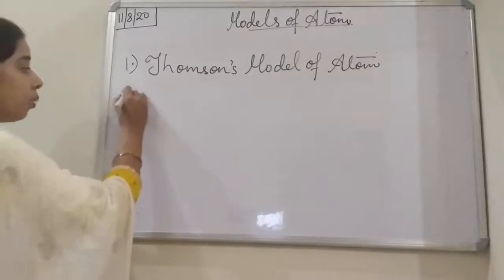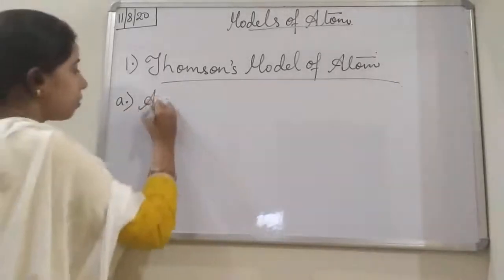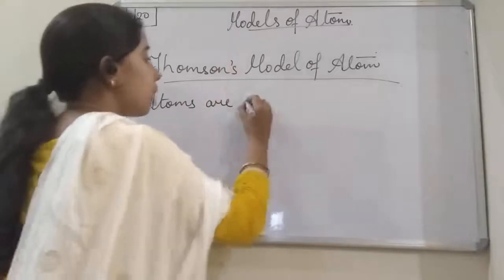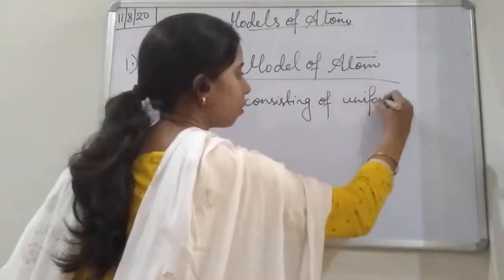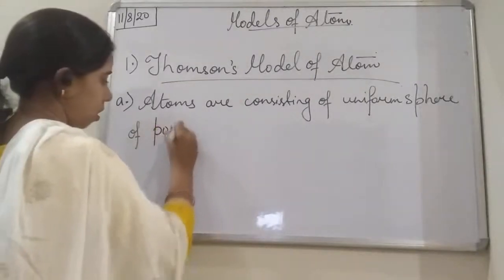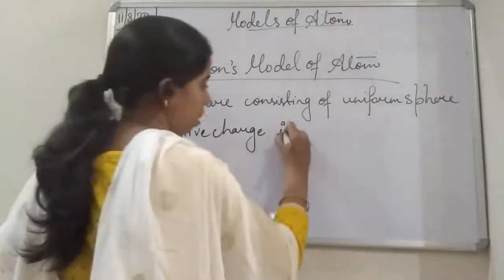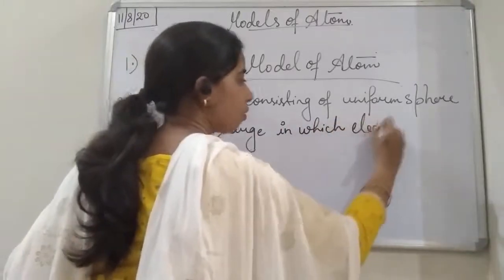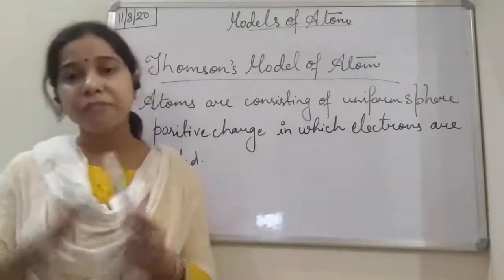The first postulate given by Thomson is that atoms consist of a uniform sphere of positive charge in which electrons are embedded, or we can say in which electrons are uniformly distributed.